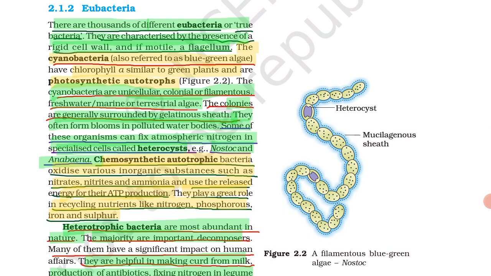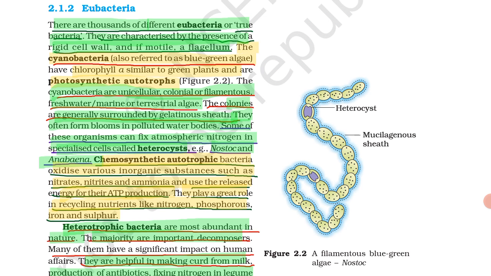The next point is that cyanobacteria are unicellular, colonial or filamentous, freshwater or marine or terrestrial algae. Cyanobacteria are unicellular, made up of a single cell, or colonial or filamentous algae, present in fresh water as well as marine or terrestrial habitats.